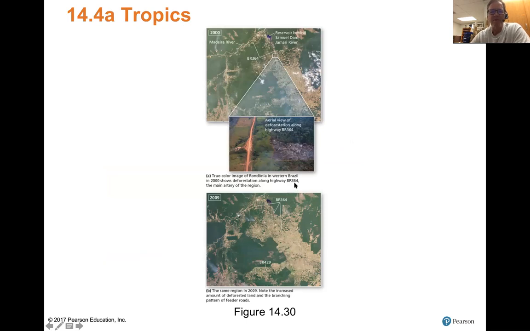And here are some examples of this in Brazil. You can see again how much of the forest has been lost, and a lot of it is to create grazing land for cattle, which are being raised to turn into meat, and a lot of it goes to fast food.